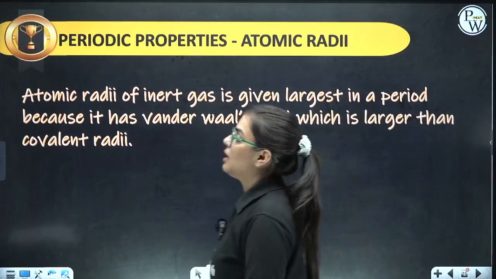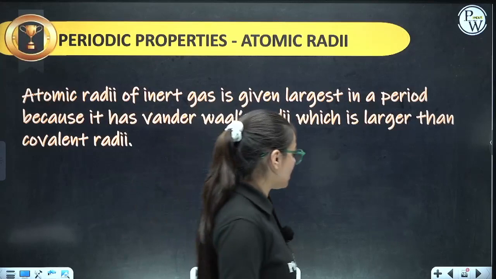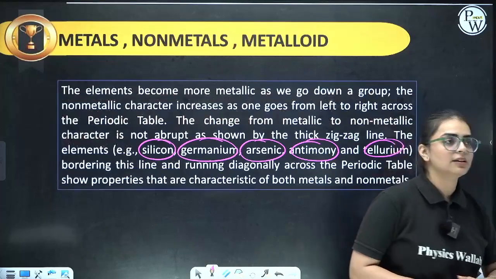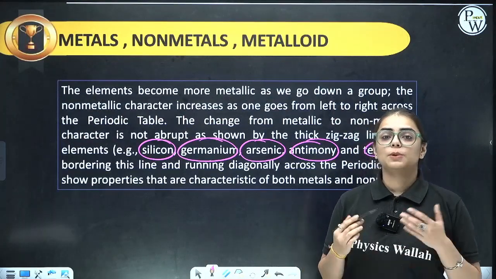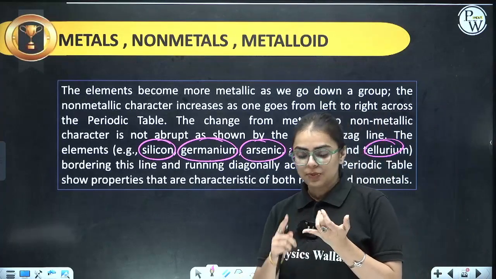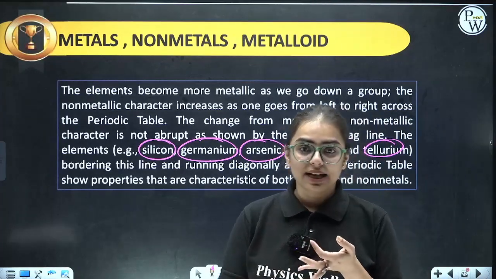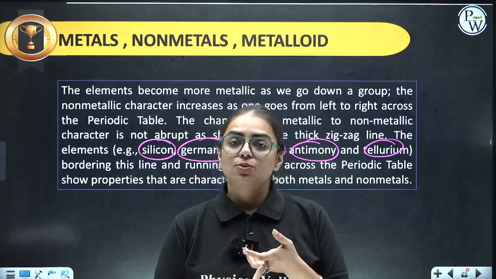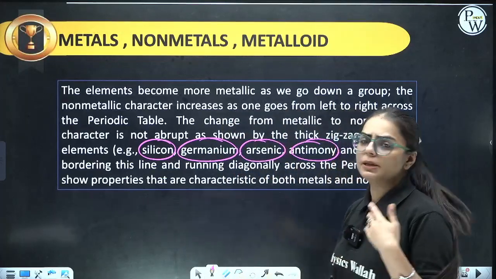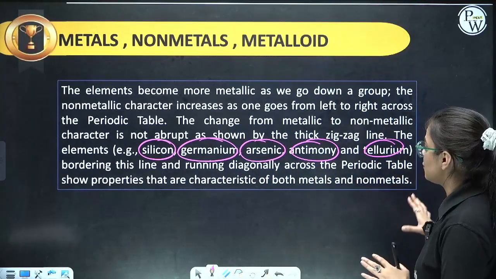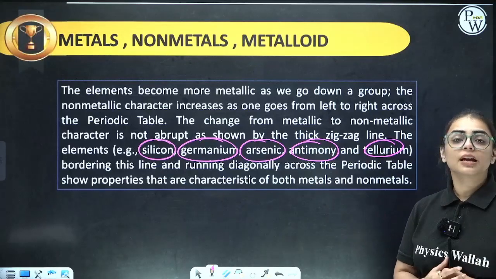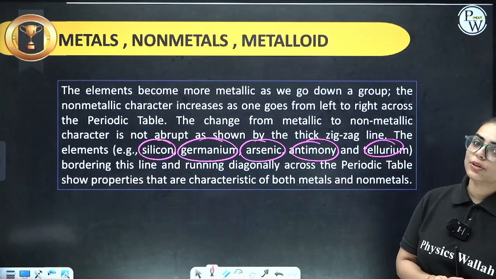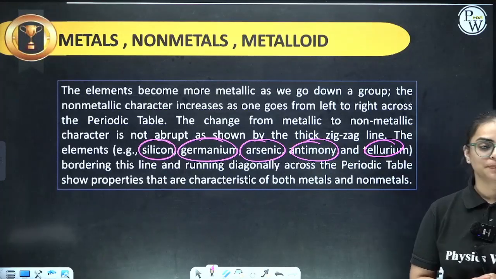Now, students, we are going to start with the periodic properties section. First of all, I want you all to write it down so that we can start with the periodic properties, that is atomic radii, ionization enthalpy, electron gain enthalpy, and the last one, electronegativity. And then will be chemical properties. So, everybody first of all mark and write down these elements. These are again from the NCERT highlights. Now, we are going to start with the atomic radii, students. Give me a minute.